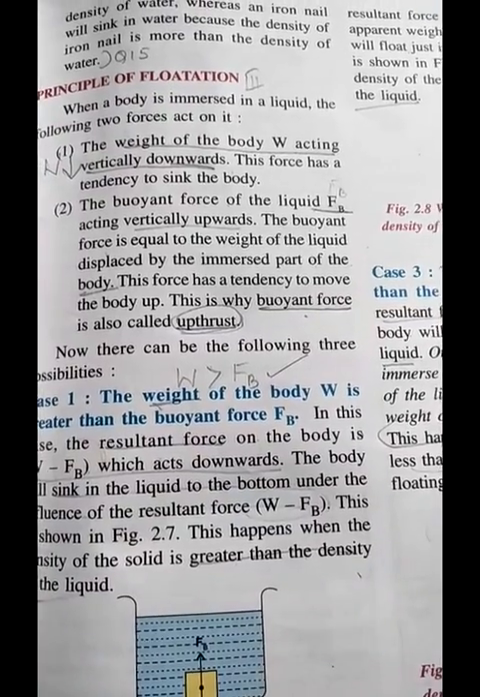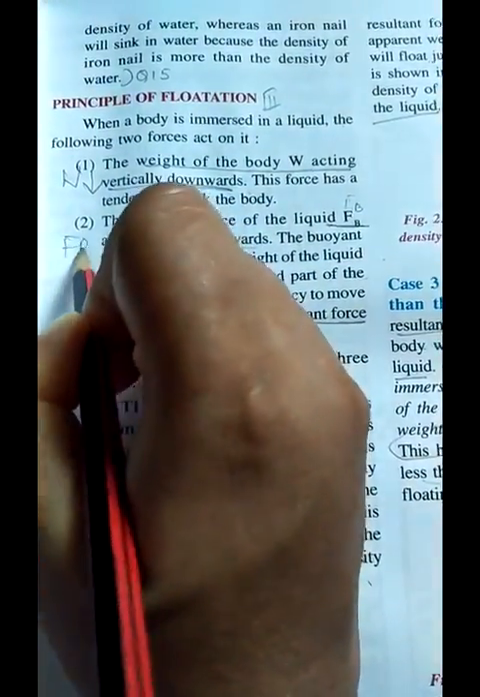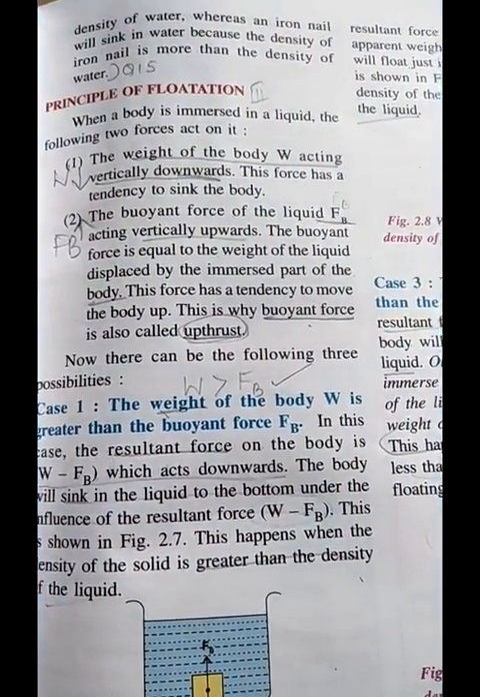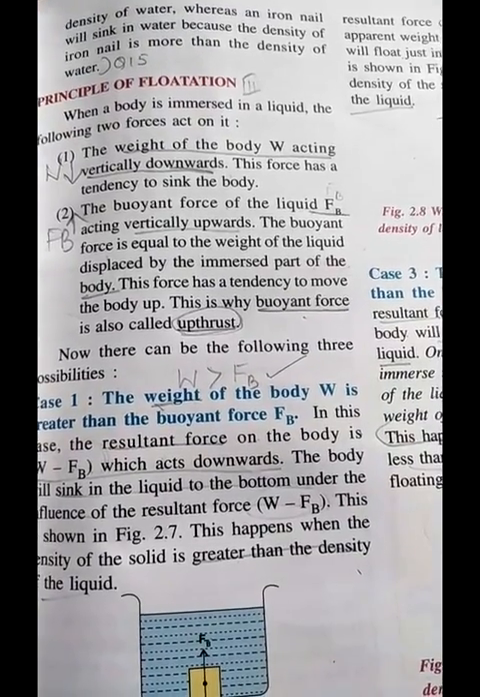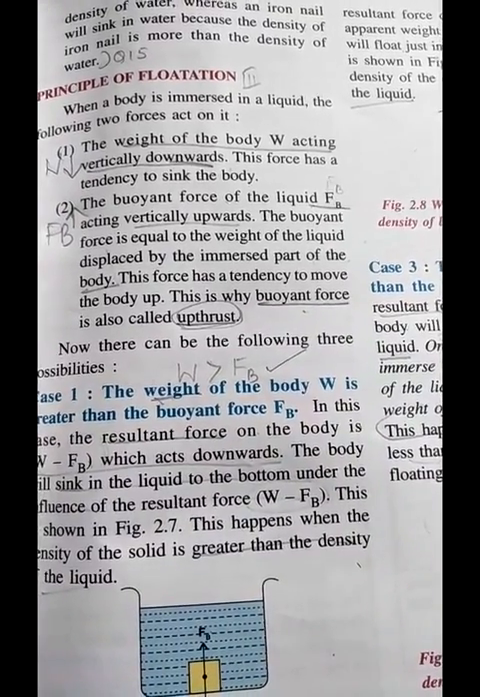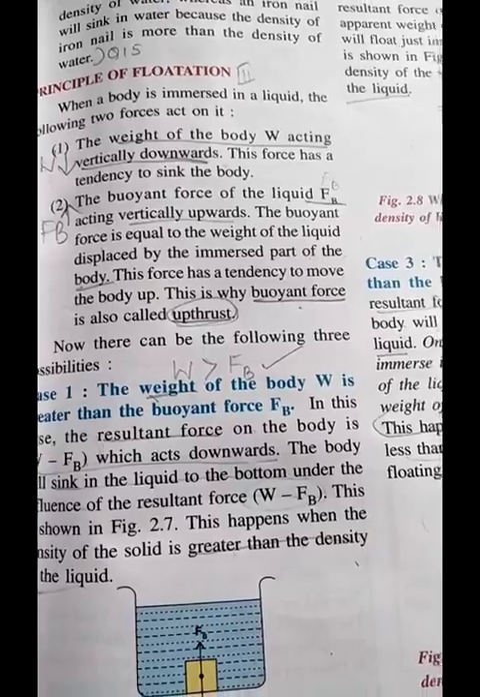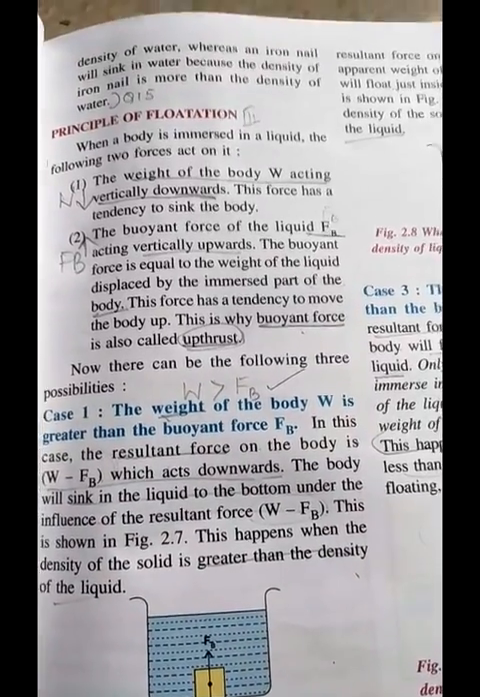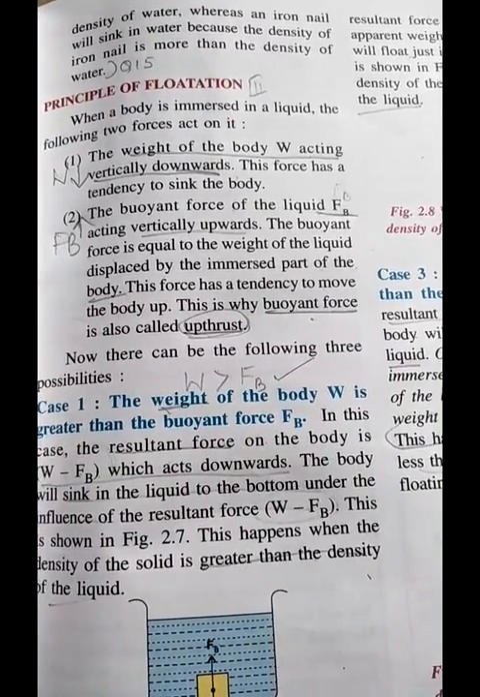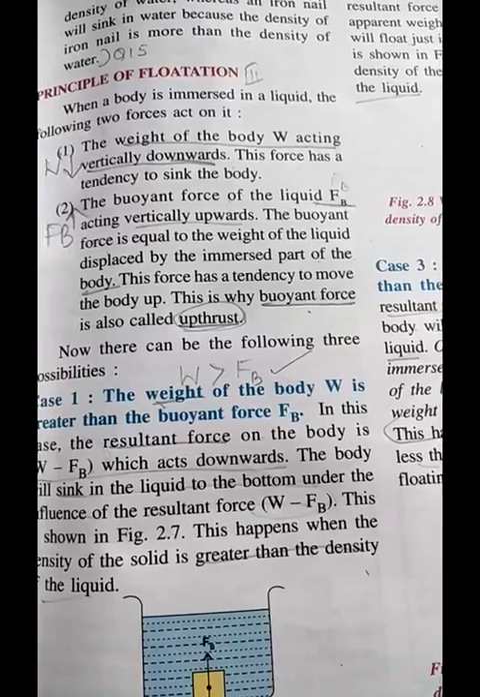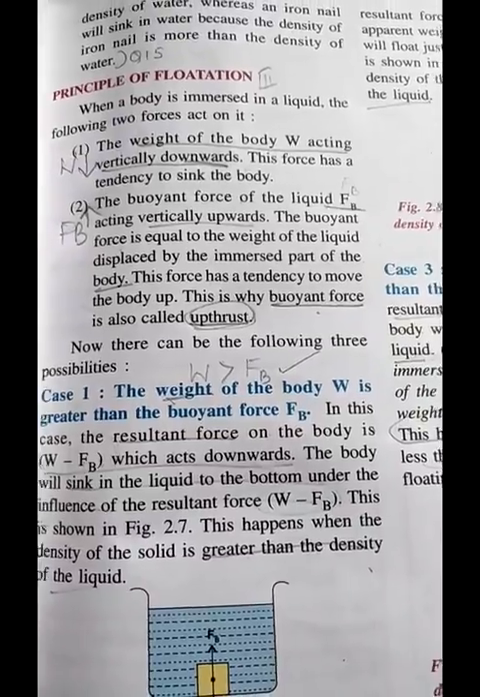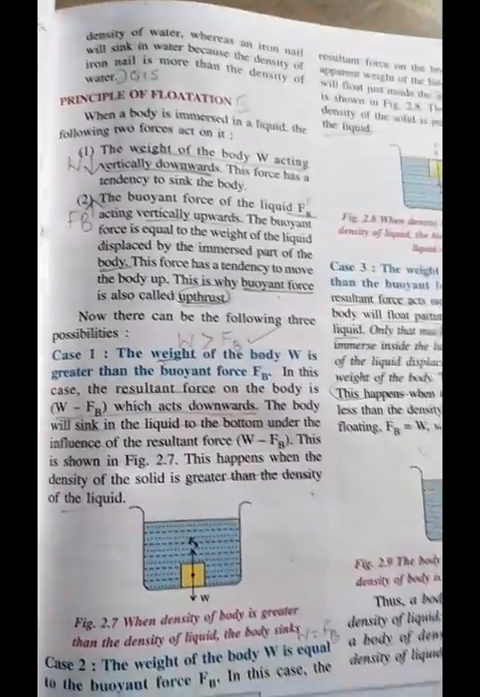And there will be a buoyant force. Buoyant force acts vertically upwards, and this buoyant force is equal to the weight of the liquid displaced by the immersed part of the body. It has a tendency to move the body upward. It is also known as upthrust. So what is buoyant force? When the body is completely or partly immersed in a liquid, it has a tendency to move the body upward. This upward force is known as buoyant force or upthrust. Now there are three possibilities. Let's see.